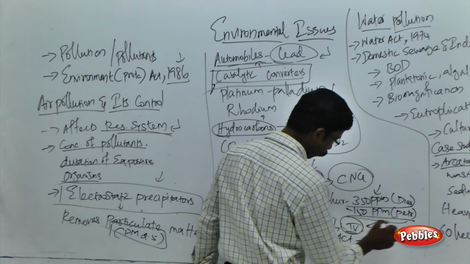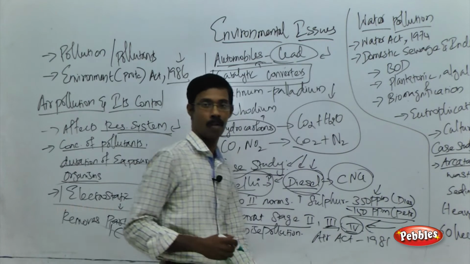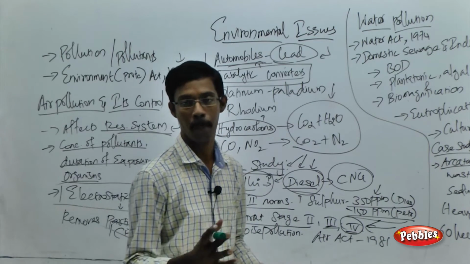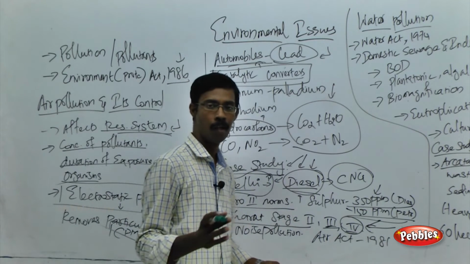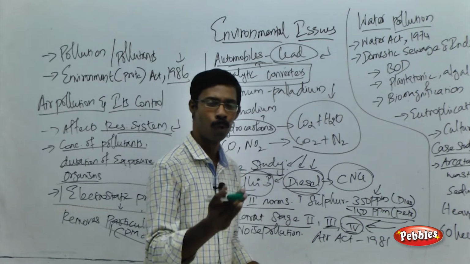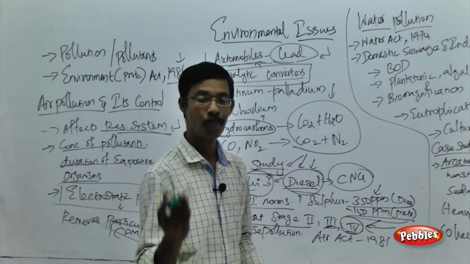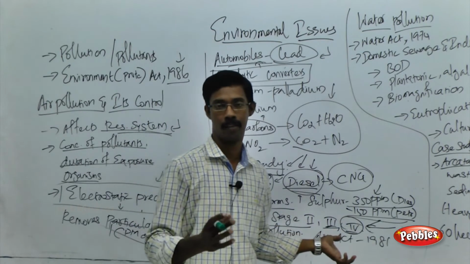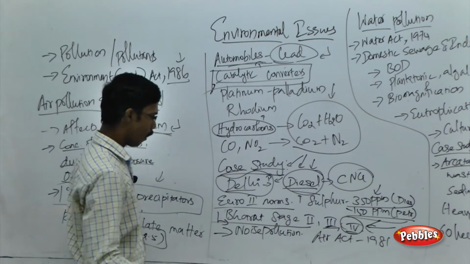At present we are following the BS4 norm. We are not supposed to use BS3 vehicles, because they release more pollutants into the atmosphere than BS4. In the future we are going to see BS6, not BS5.